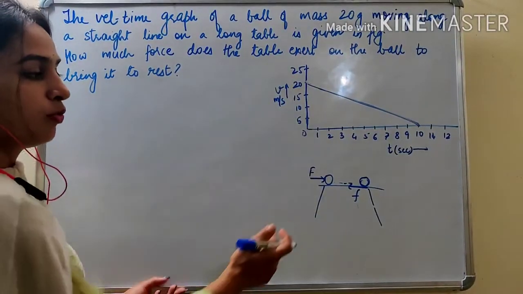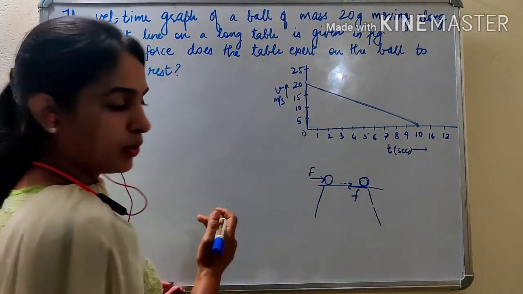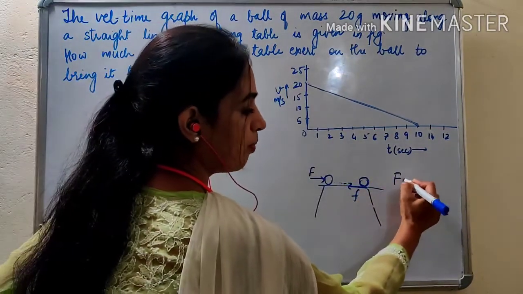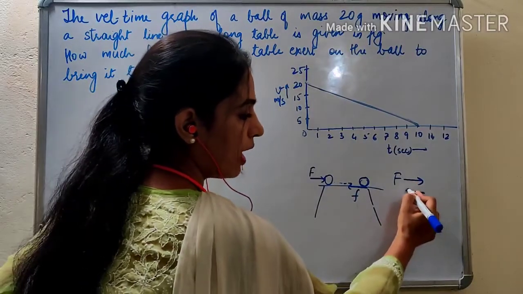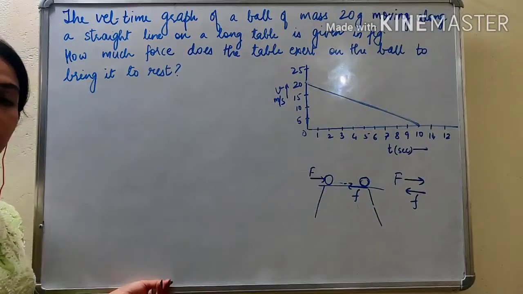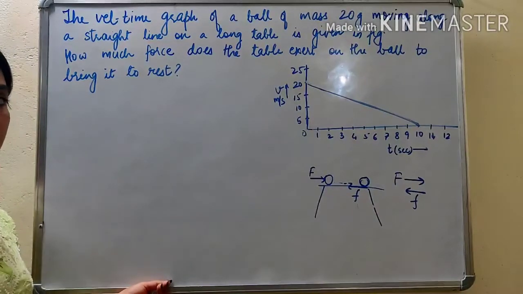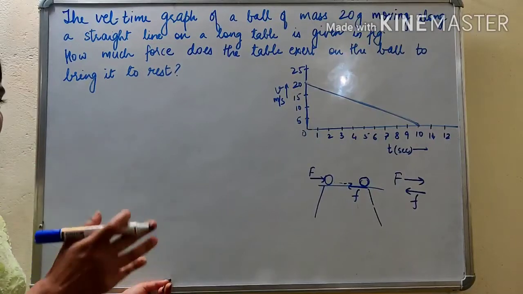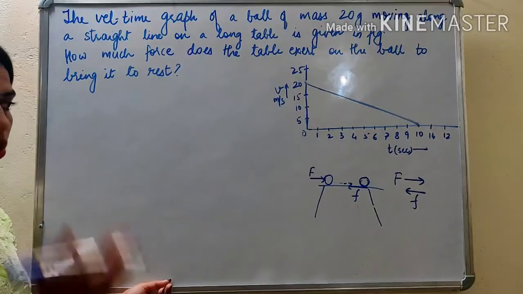Okay. So the force of friction is applied in the opposite direction and the force on the ball is in this direction. See, ball's force is in this direction and frictional force is in this direction. So when two forces are applied in the opposite direction, obviously the net force will reduce and after some time the ball will stop.